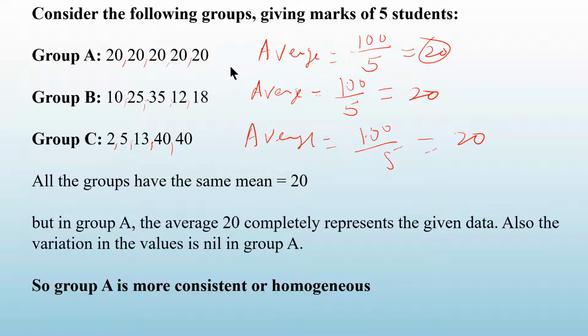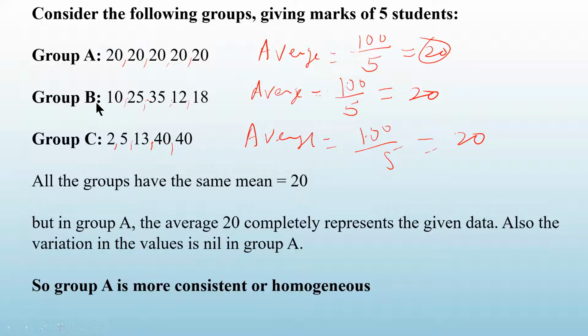So you have noticed here, all the 3 groups have got the same average. Now how will you decide which group is the best group? Can you guess anything here? आपको क्या लगता है कौन सा ग्रुप सबसे बेस्ट ग्रुप है? Look at the marks carefully. In the first group, all the 5 students have got the same marks, 20.